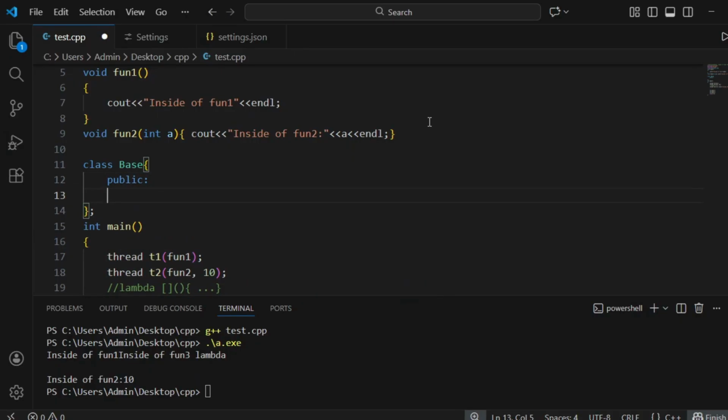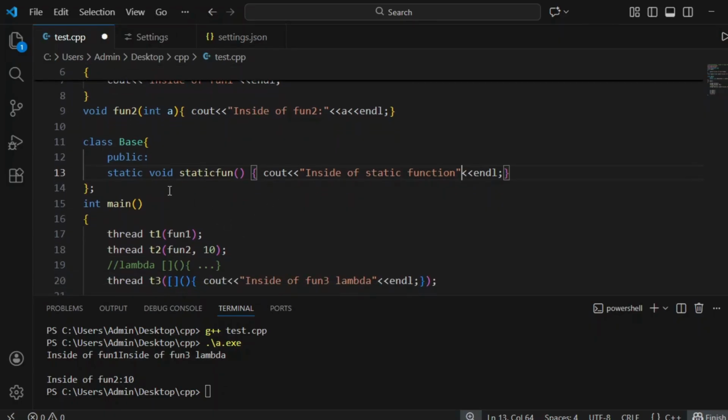Suppose here I have a static function, cout, instead of static function. So what I am doing here is, if we have a static function inside the base class, how to create a thread?